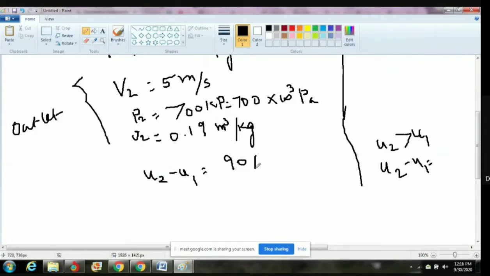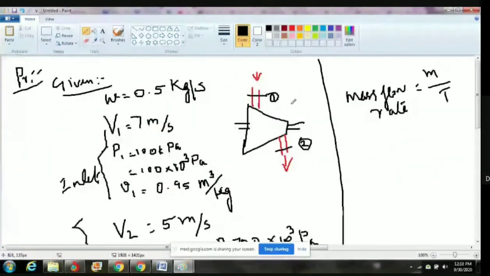The difference of these two is 90 kilojoules per kg. Some students may be thinking, why are we using small letter? Because per kg is there. You have to understand the working principle of the compressor. Suppose you compress anything, at that time heat will be generated. For example, I'll tell you a practical one, but do it carefully.